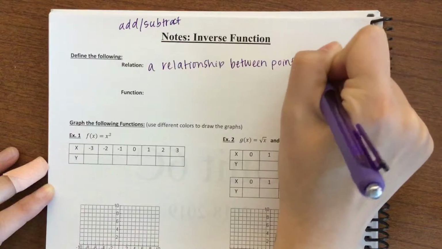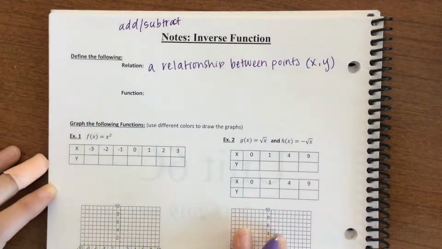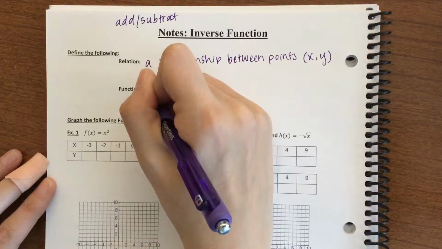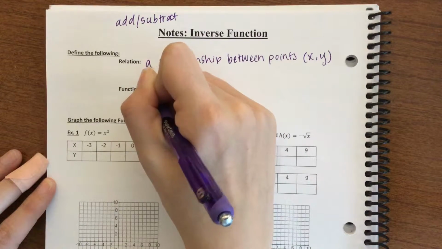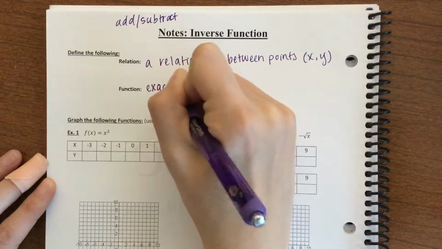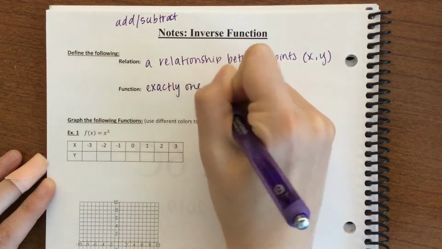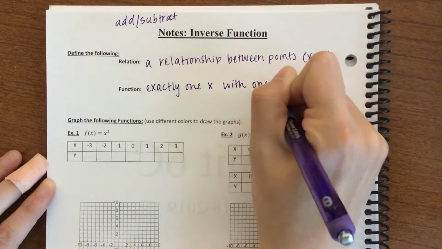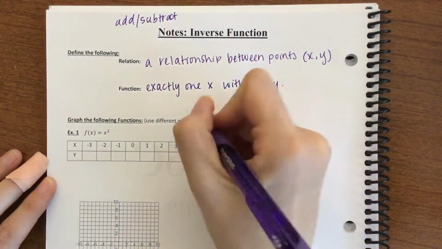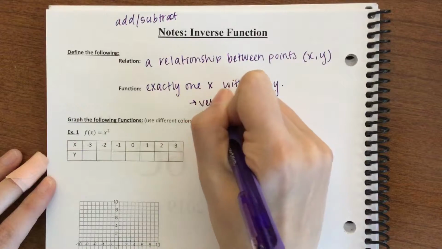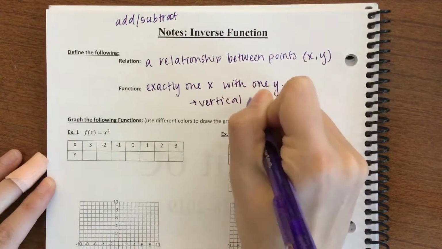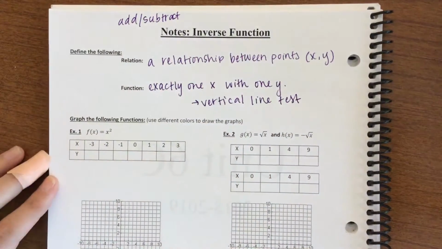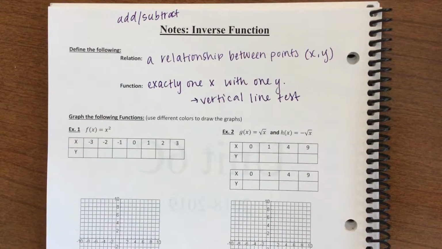And that means like x, y. So x is related to y somehow. A function is when we have exactly one x with one y. We can tell this by the vertical line test. If we use our pencil and trace and it hits one or more points at a time, remember it's not a function.